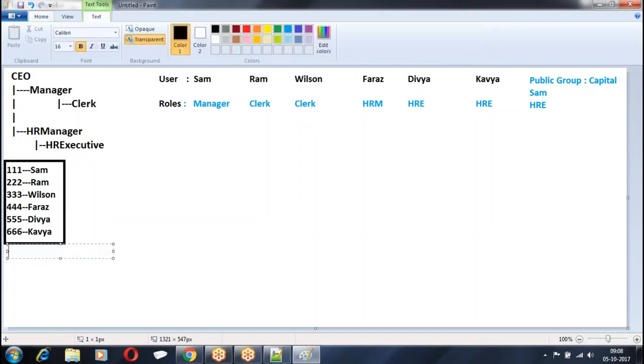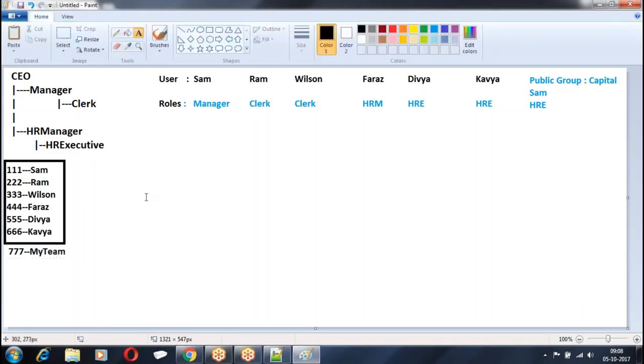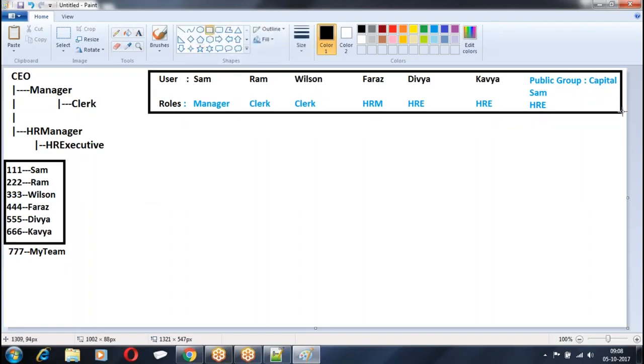I also have record 777 owned by some team. These are the records, their owners, the users and corresponding roles. This is the structure of my organization.